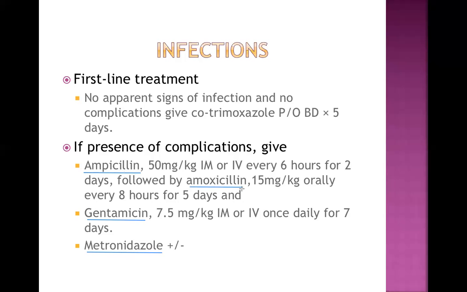Ampicillin or amoxicillin belongs to the penicillin group, gentamicin belongs to the aminoglycoside group, which is a very important drug for gram-negative organisms, and metronidazole will cover our anaerobes. So it is plus minus, meaning if you do not strongly believe anaerobes are responsible for the infection, you don't need to use it. But if you believe, just go for it. That's the meaning.